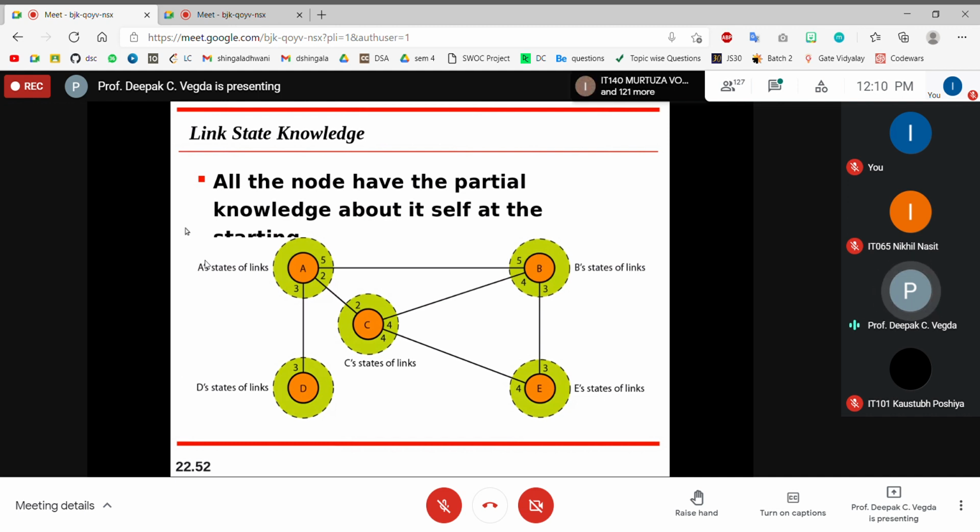So here in link state routing protocol also, A has the information that with B, with C and with D I am directly connected. B has the information that I am directly connected with A, C and E. D has the information at the initial level that I am directly connected with A. C has the information that I am directly connected with A, B and E. And E has the information about whom it is directly connected with.